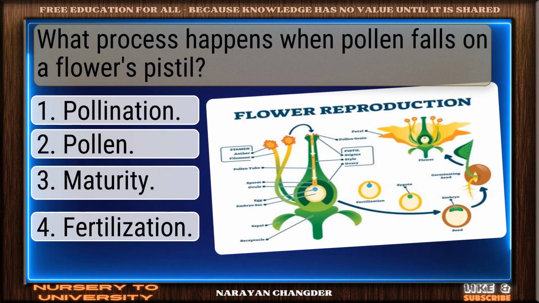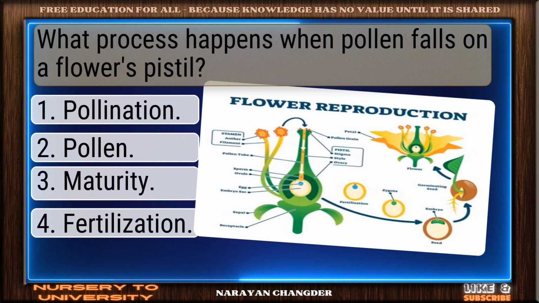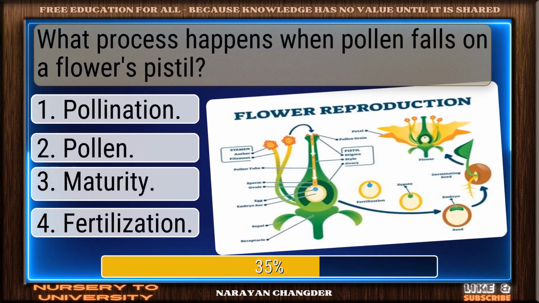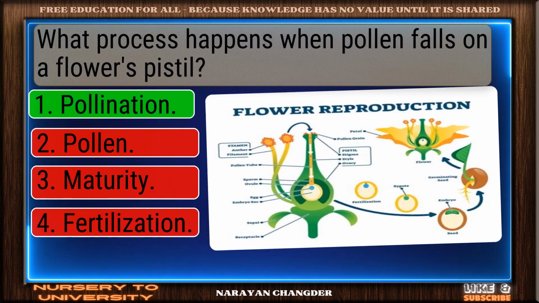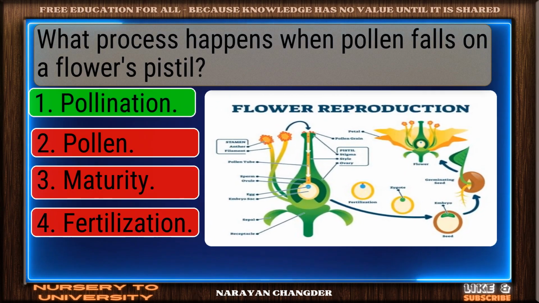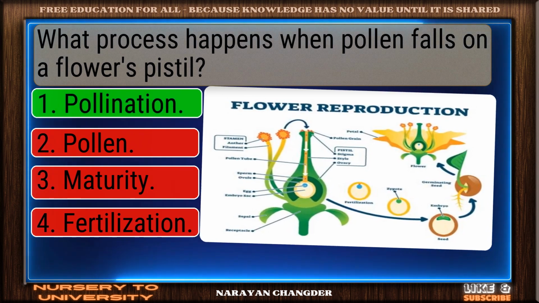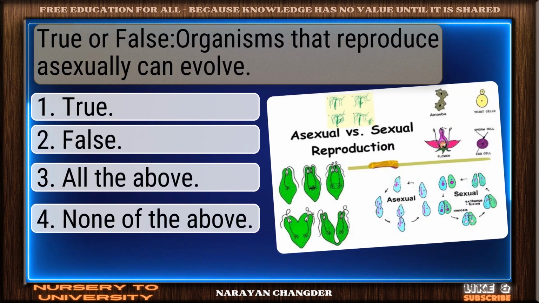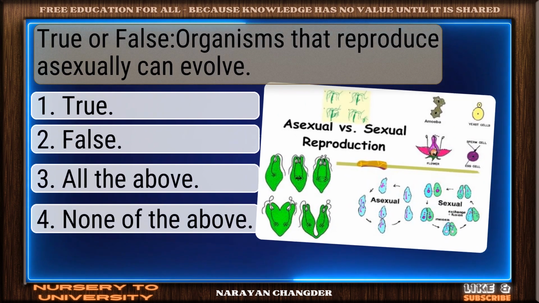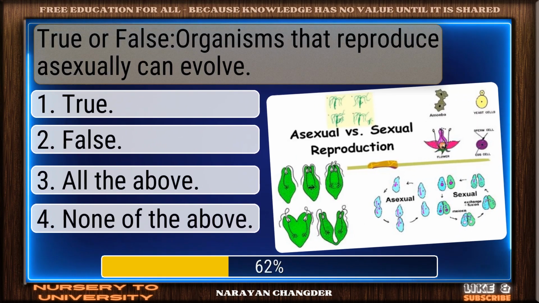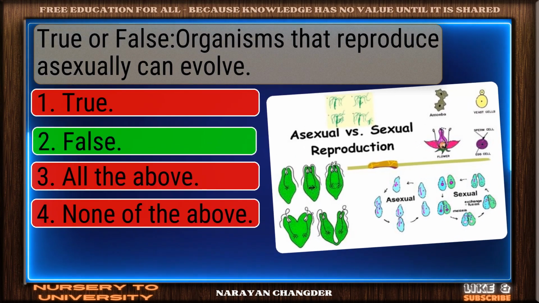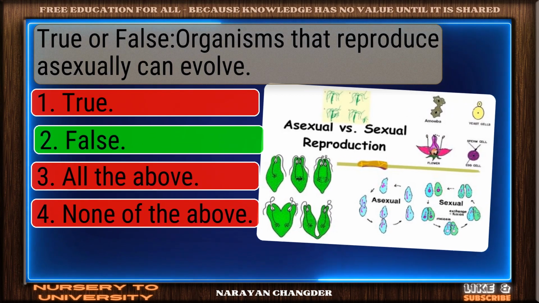What process happens when pollen falls on a flower's pistil? Sharp thinking. Pollination is the right choice. True or false? Organisms that reproduce asexually can evolve. Strong choice. False is the right answer.